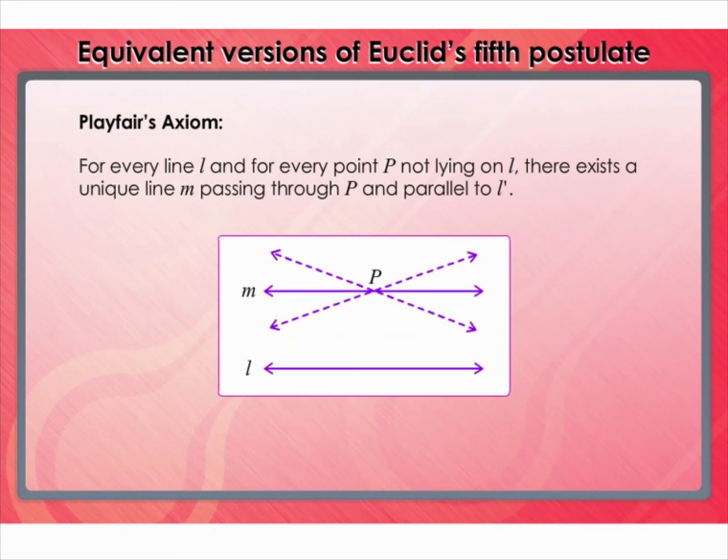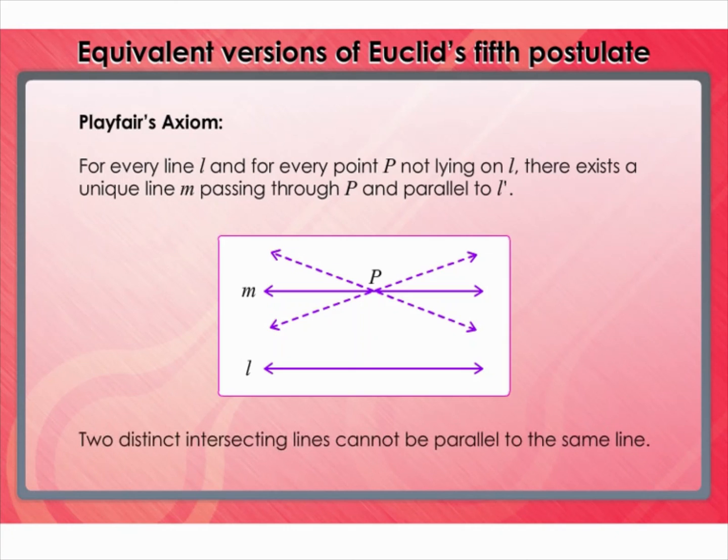There are several equivalent versions of this postulate. One of them is Playfair's axiom, which is stated as: for every line L and for every point P not lying on L, there exists a unique line M passing through P and parallel to L. From this figure, we can observe that of all the lines passing through the point P, only line M is parallel to line L. This result can be stated as: two distinct intersecting lines cannot be parallel to the same line.